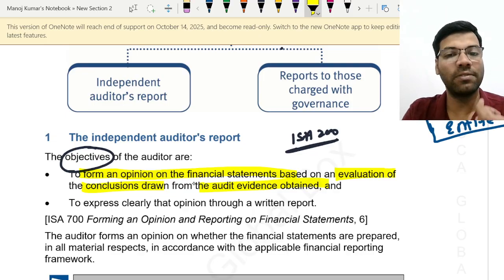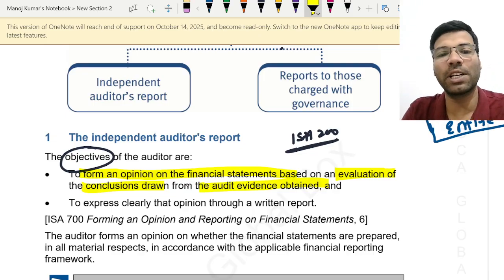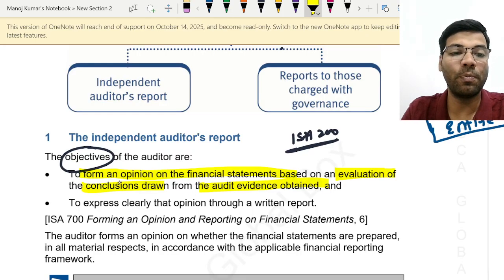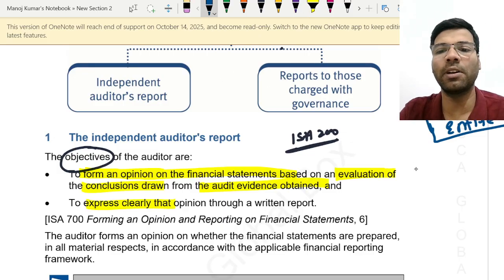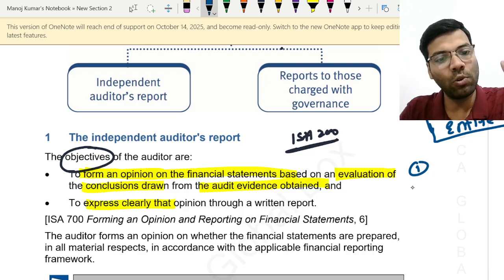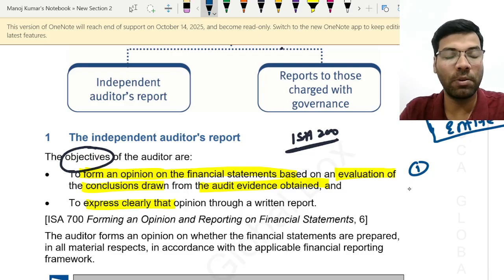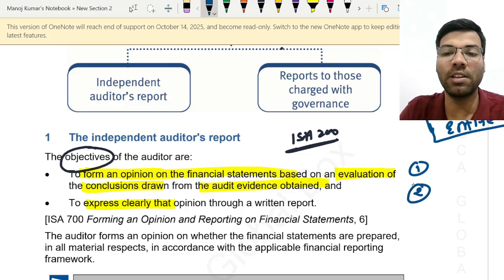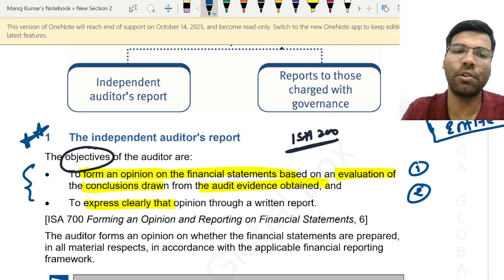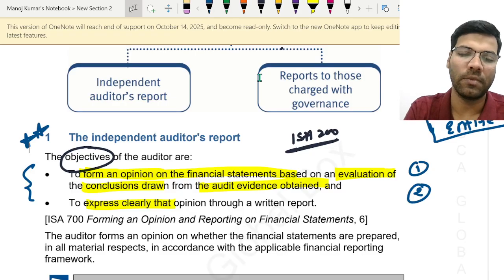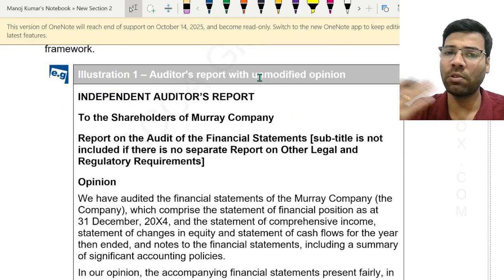So this is the first objective, and the second objective is, as I told you, once you form the opinion, do you think that you keep it inside your mind? No, you need to express it. Okay, these are the two objectives. Once again repeat along with me. What is the first objective? To form an opinion on financial statements. The second one is expression of opinion. See, these 2 points you should remember at any point of time in your life. Once you are studying audit, you should remember these two. Next, we will directly go to the audit report.